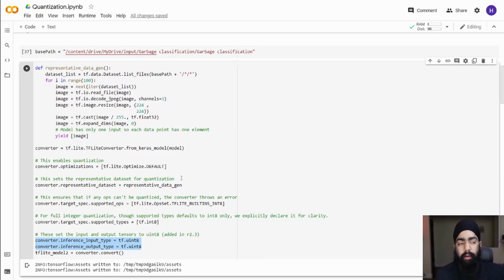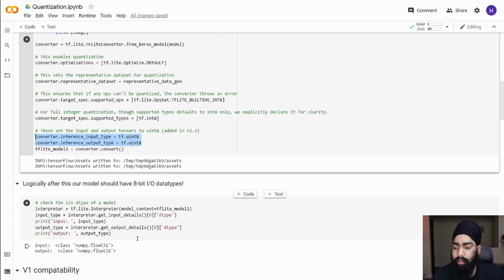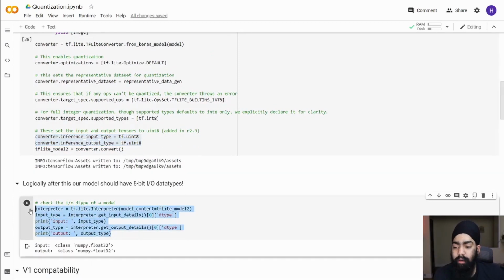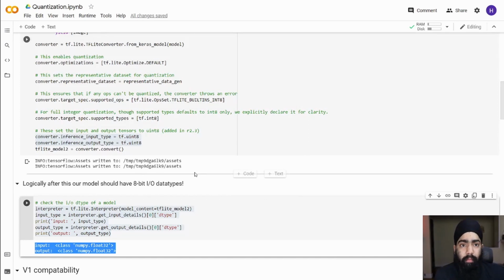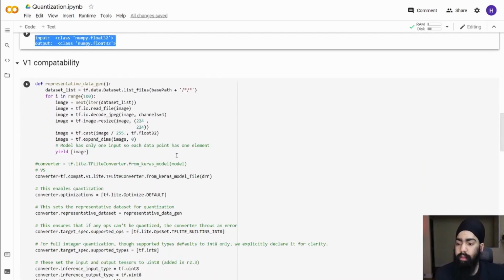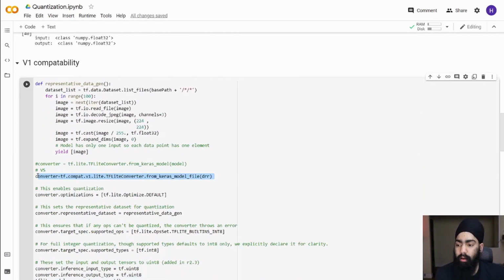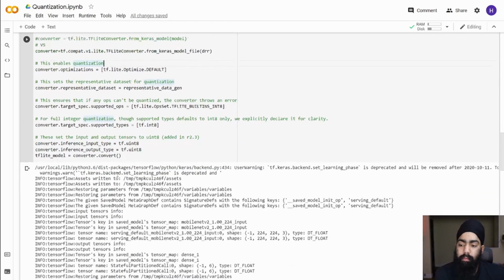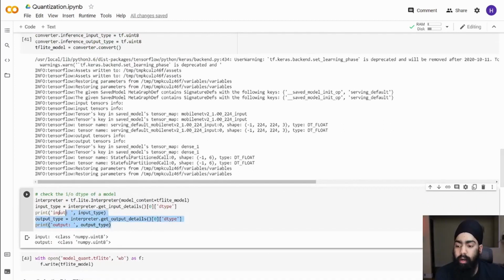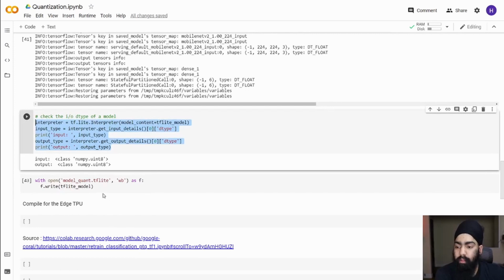Logically, this should work, but for some reason, I still have the input and output data types as float32. If you're having a similar problem, we need to use version 1 compatibility. So all we need to do is change a single line. This is going to make sure that our model is compatible with version 1 of TensorFlow. And when we do the same thing, we get the input and output data types as unsigned integer 8. Then we can save our model.